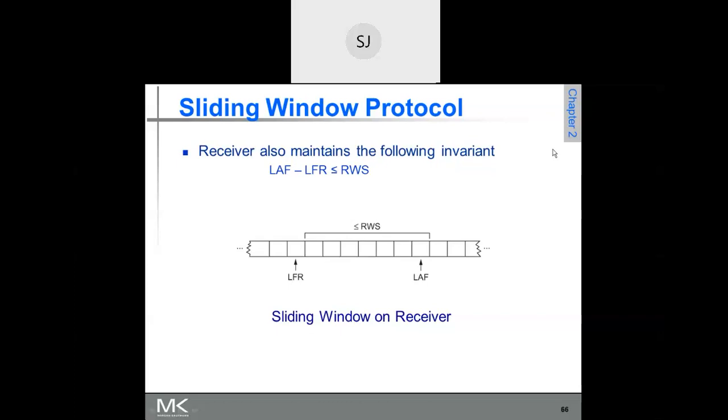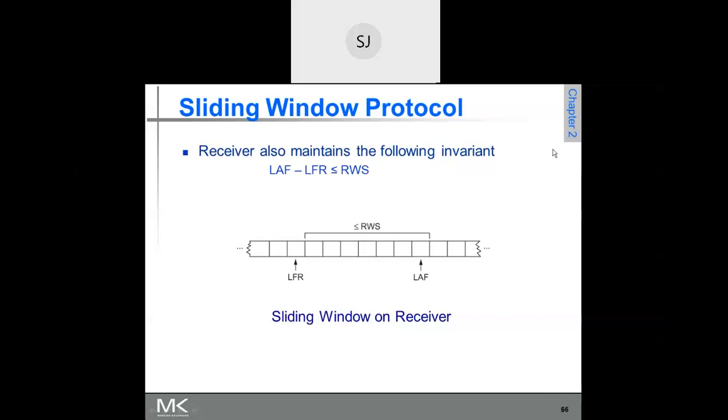There is no point in having a receiving window size more than the sending window size. Why? Is it clear? If you ask your doubts, then only I can answer.